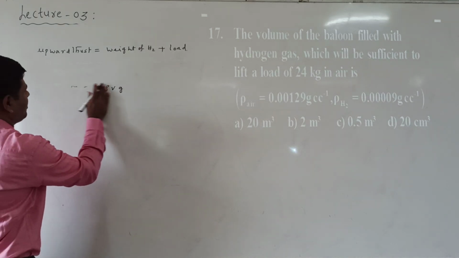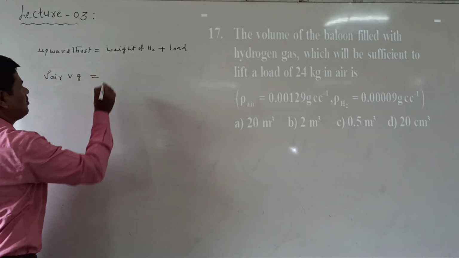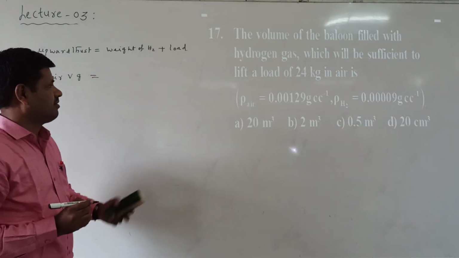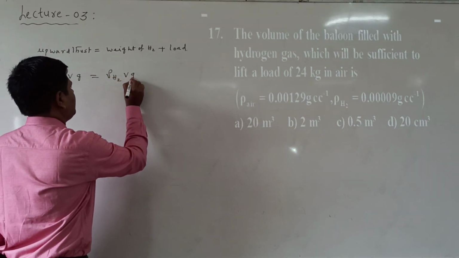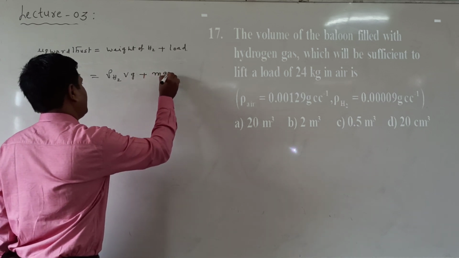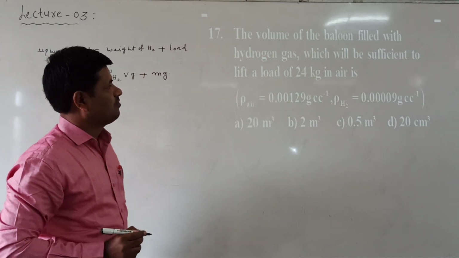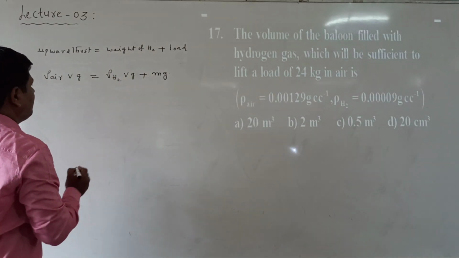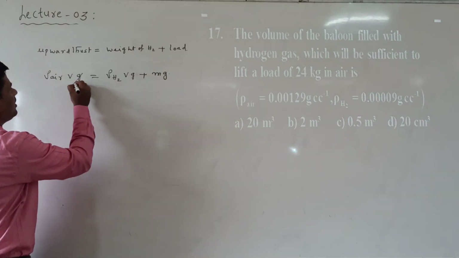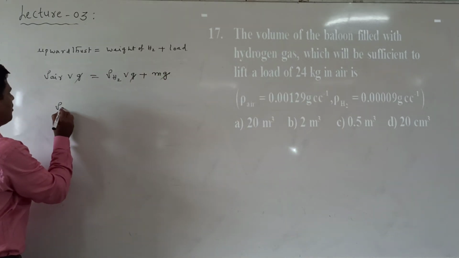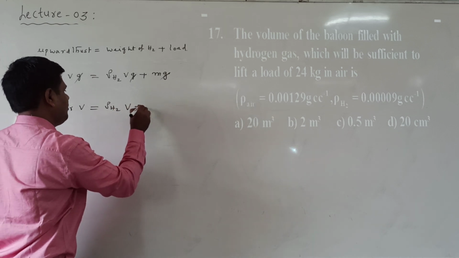So what I am writing here: rho air into volume into g is equal to the weight. Weight is nothing but mg. So this can be written as rho hydrogen into V into g plus load mg. Now what is being asked here? The volume of the balloon is asked. V is asked, so from this we can find the V value. Here g gets cancelled. Remaining is rho air V is equal to rho hydrogen into V plus m.